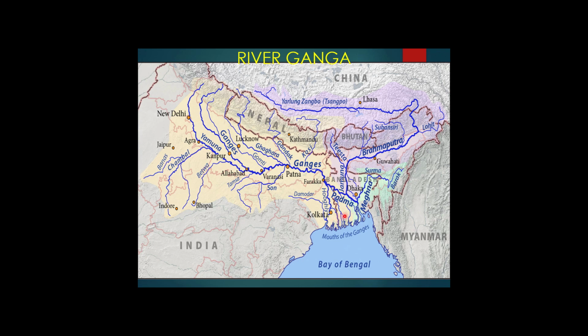And you can find here the Royal Bengal tiger, and the name Sundarban is derived from the Sundari tree, which is extensively found in this delta.